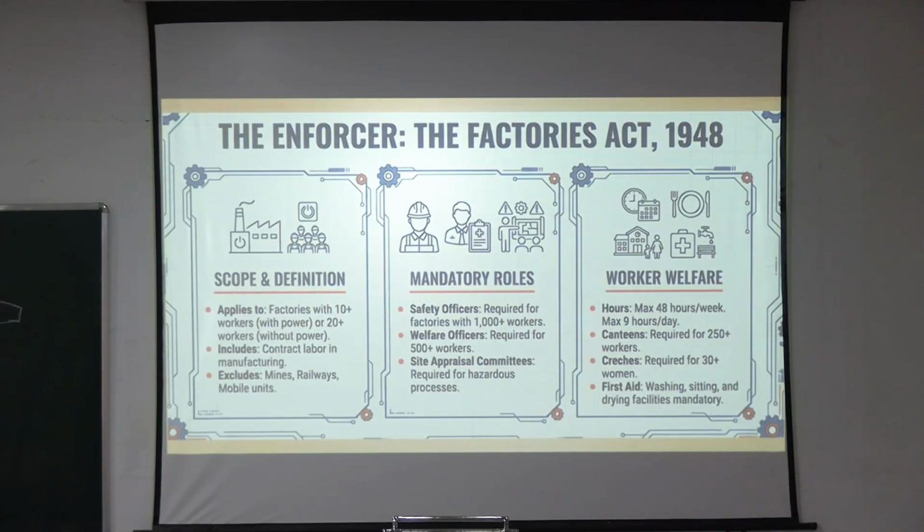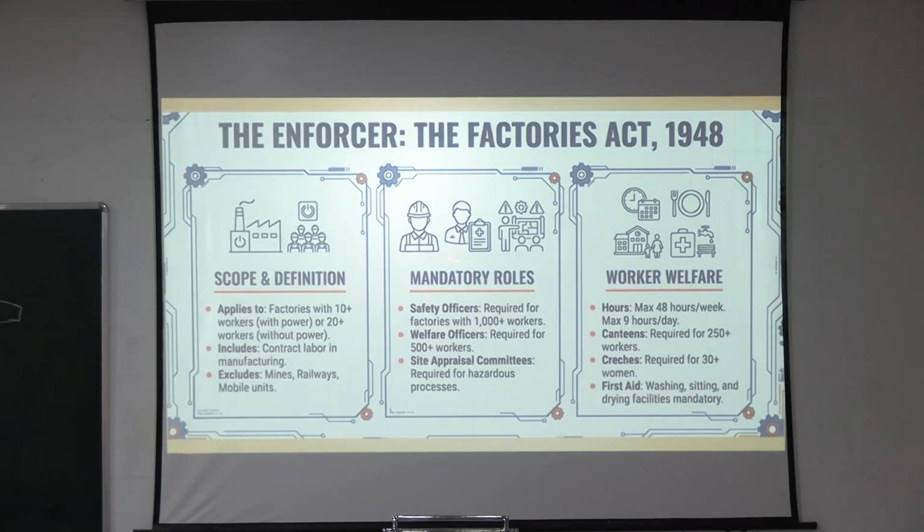Now the legislation. There are two main legislations here, the Factories Act and the ESI Act. Okay, the Factories Act and the ESI Act. The Factories Act is applicable to factories with 10 plus workers with power or 20 plus workers without power, and includes contract labor. It excludes mines, railways and mobile units.